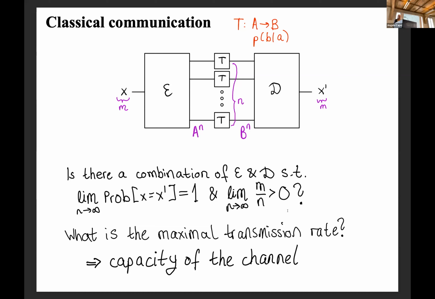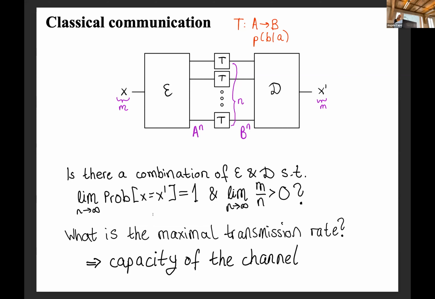But at the same time, you are decreasing the rate a lot, because you are trying to send basically forever until you can say this was successful. And there's a trade-off between having a success probability that approaches 1 and some non-zero rate of channel bits per wire use. And the question is if you can find that.